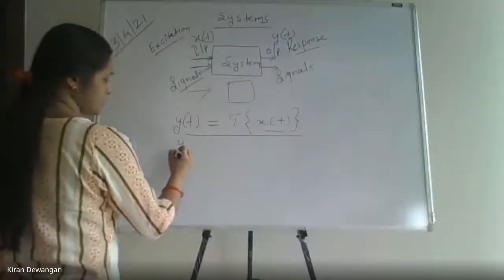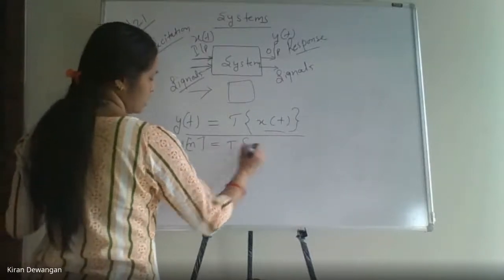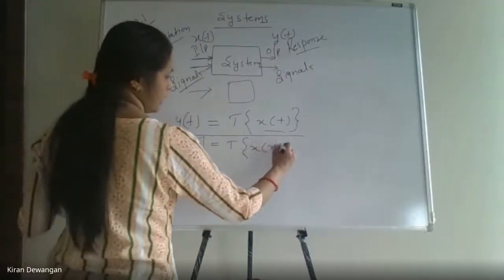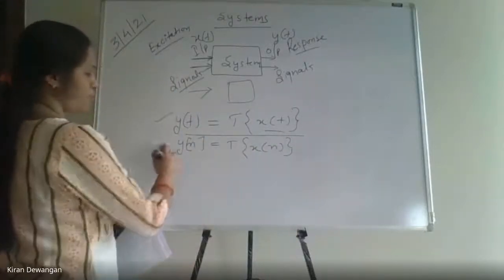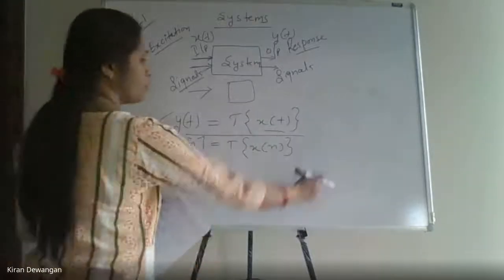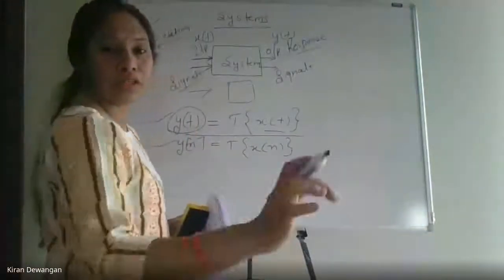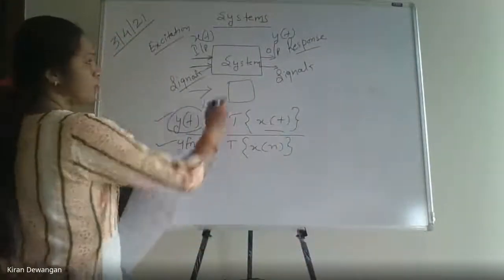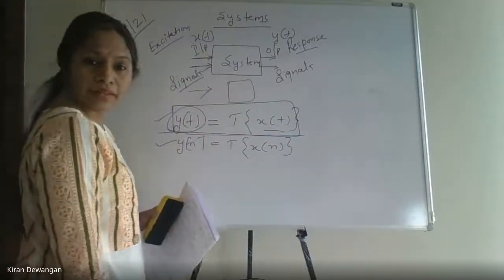Now if it is discrete time, we can even write it in this way, the transformation done on x[n]. Clear? So this is the continuous time form and this is the discrete time form. That is the simple difference. We already know about this thing. So the output will always be the transformation done on the input. So that forms a complete system.